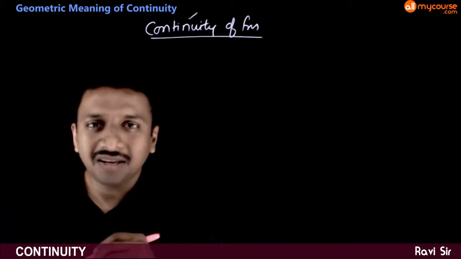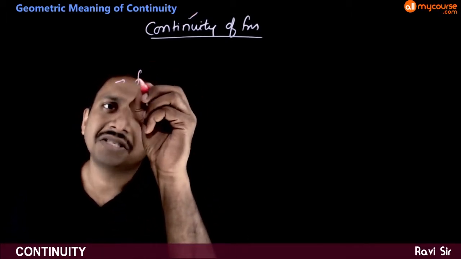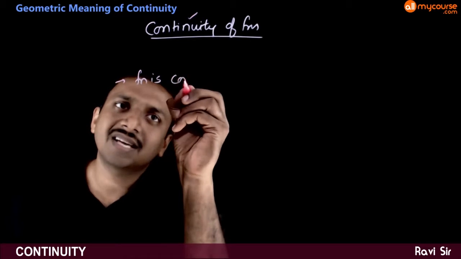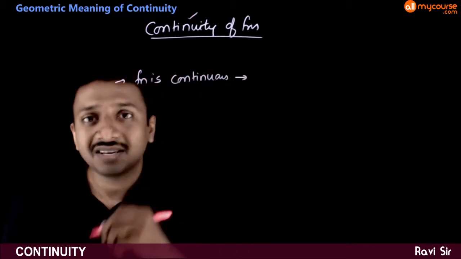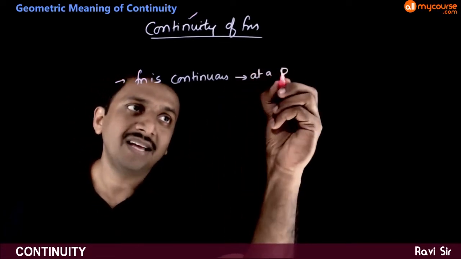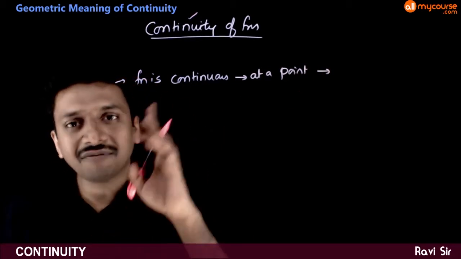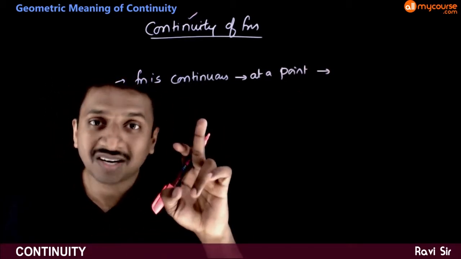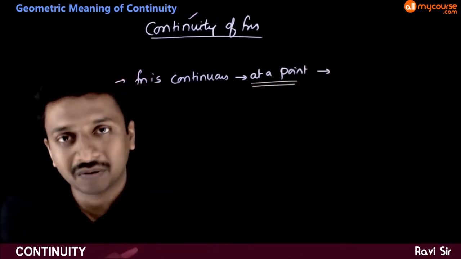So continuity in mathematics: if I say that a function is continuous at a point, it simply means that the graph of the function does not have any breakages at the point that we are talking about.